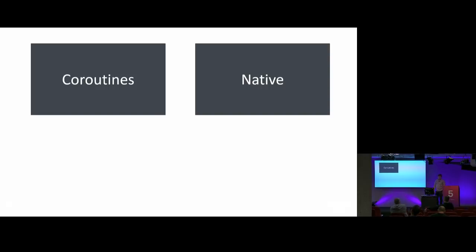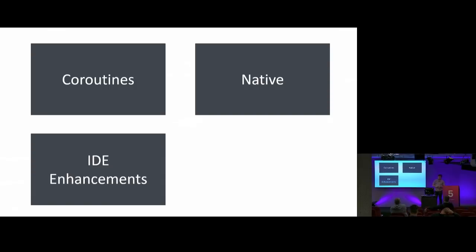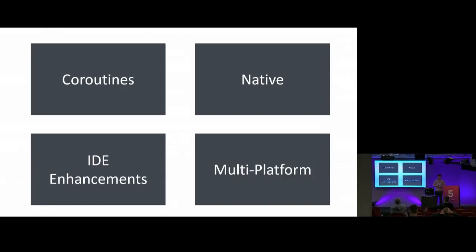So more coroutine stuff. It's brand new, like 1.3 just released. That's when they were finally like, coroutines are ready. But like I just said, with that sort of streaming asynchronously stuff and that deferred type and being able to await that, that's still experimental. I wouldn't be using that in production. So that sort of stuff is going to continue to be developed, continue to be tested against all the different platforms. Also, the native compiler, it's currently in beta, which is also the 1.3 release pushed it to beta. They're basically just trying to get it ready for a production environment. And then continued IDE enhancements. This is mostly in regards to the multi-platform stuff.